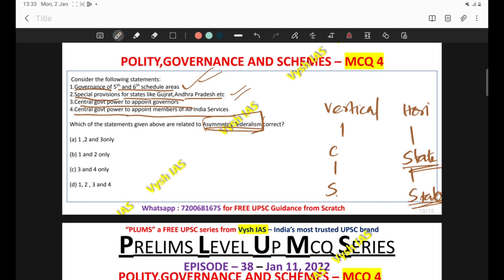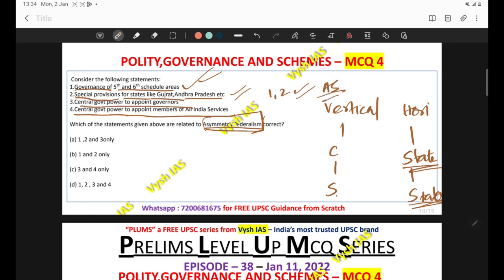If you see 5th and 6th schedule, it is not applied to all the states. Some states are covered in this 5th and 6th schedule. So they are having some important functions, or they are having some positive discrimination. They are having more autonomy. So we can say that the statement number 1 and 2 both are examples of asymmetric federalism.